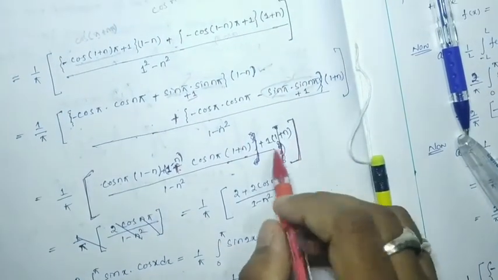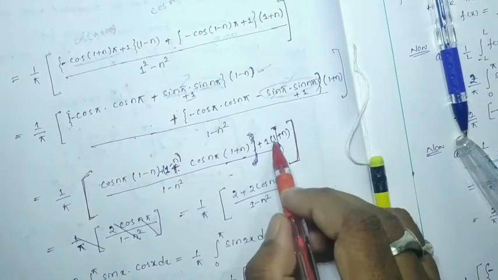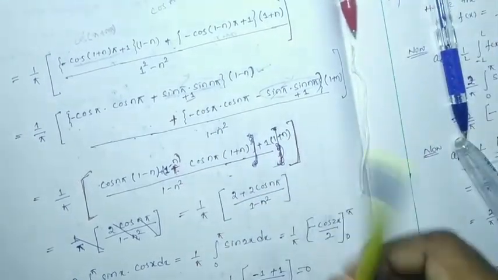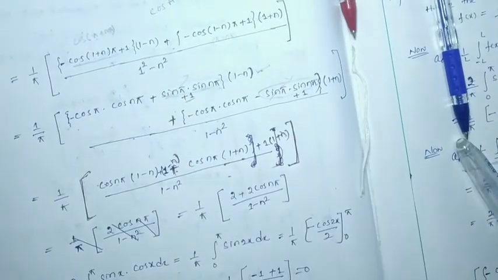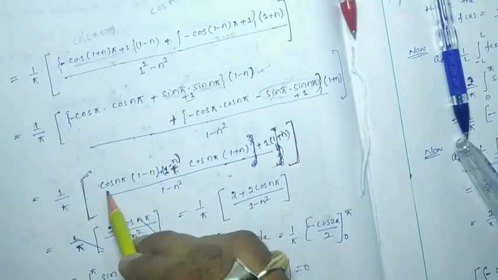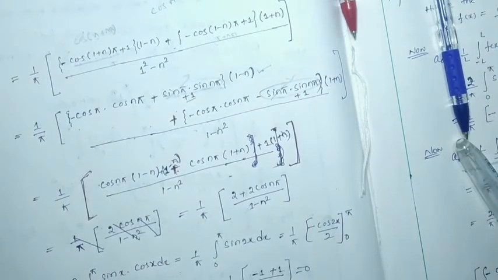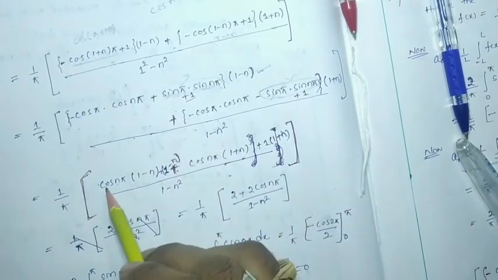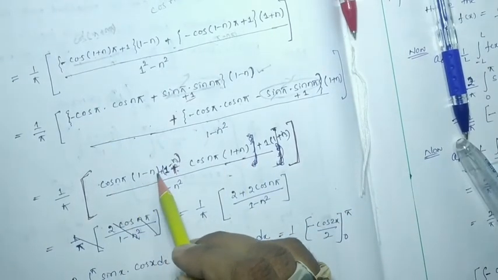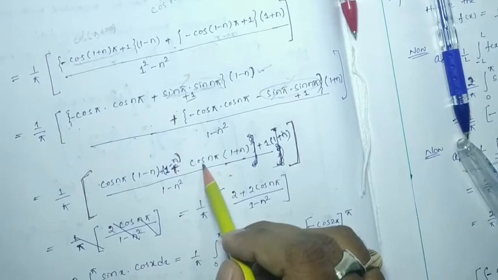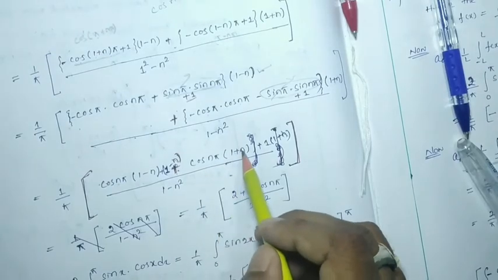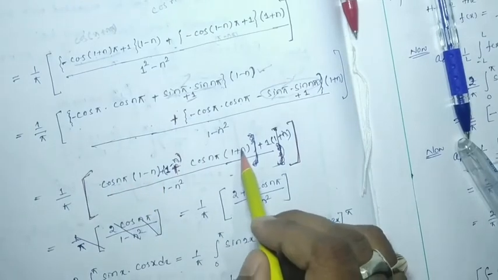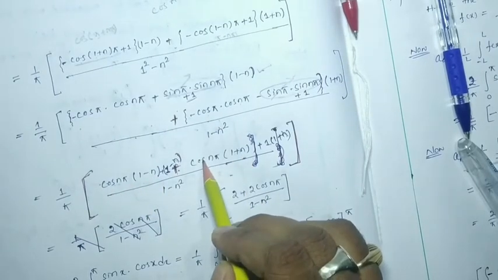Now see. Here 1 minus n, here 1 plus n. So minus n and plus n will get cancelled. So here cos n pi into (1 minus n), cos n pi into (1 plus n). So cos n pi minus n cos n pi. Here you can find cos n pi plus n cos n pi. So minus n cos n pi plus n cos n pi will get cancelled.